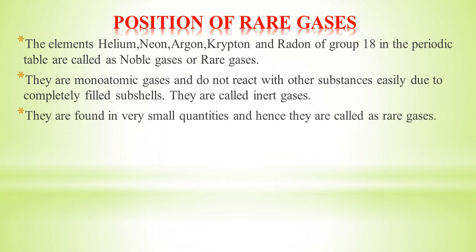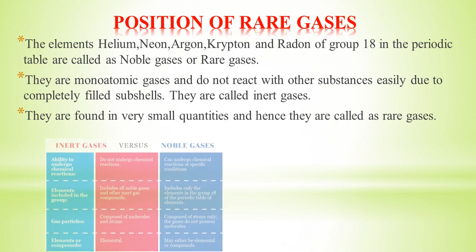And they are found in very small quantities, so they are not obtained very easily. They are rare gases because in the world these elements are found in very small quantities, so we call them rare gases.